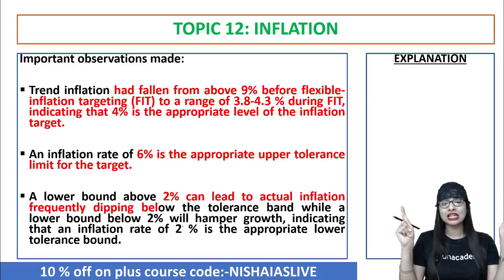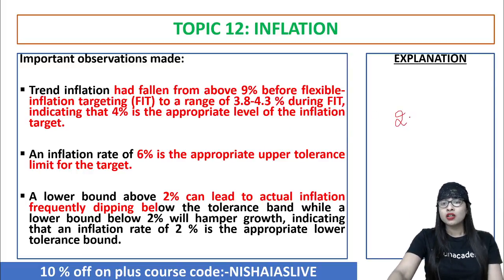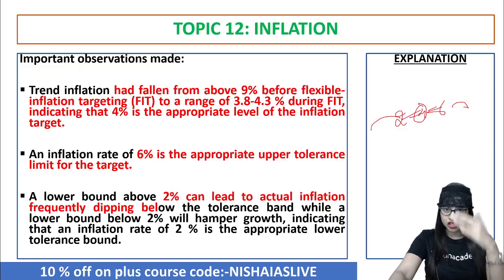That is 2, 4, 6. Just keep that one line in your brain. Once again, I'll repeat: 2, 4, 6. 4 is the ideal rate, up to 6% maximum you can increase inflation, not beyond that. And up to 2 you can decrease, not beyond that. You should not decrease further, it is not good for the economy. This is called flexible inflation targeting.